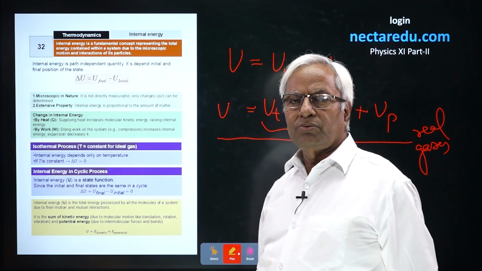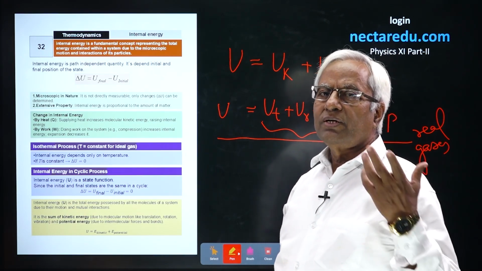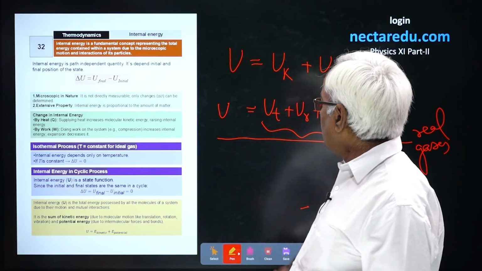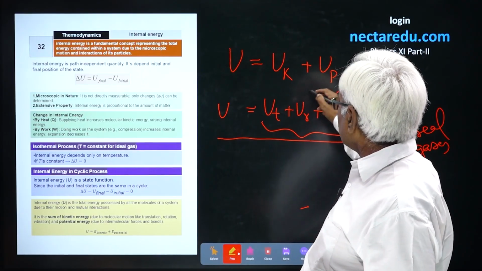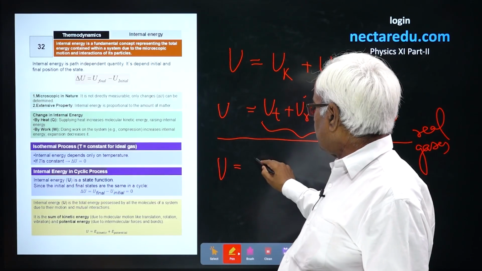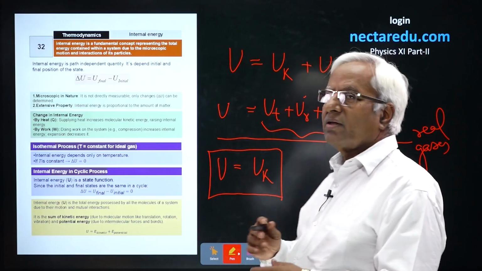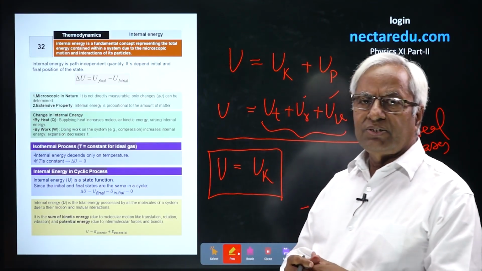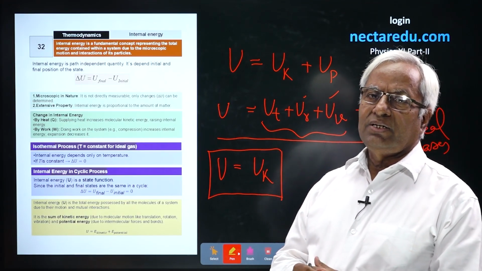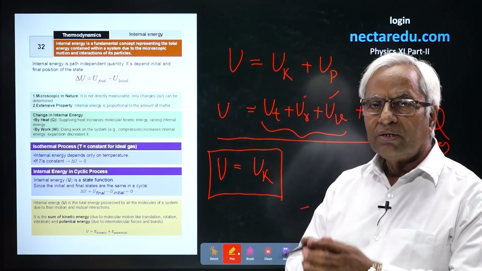Whereas in ideal gases, kinetic theory also says that there is no intermolecular force. So when we consider ideal gas, simply we mean that there is no intermolecular force, and forces are responsible for these terms. So in ideal gas, we would say that it has only translational kinetic energy. In general, we could say in ideal gases, internal energy simply means the kinetic energy, internal kinetic energy. And remember, when you say heat, heat is nothing but internal energy in transfer.